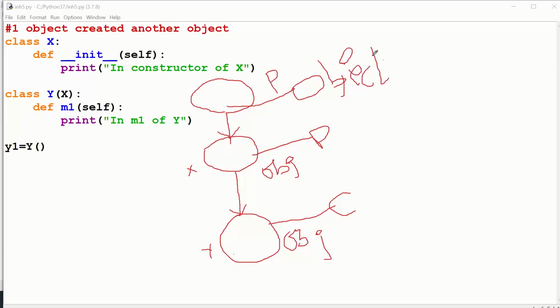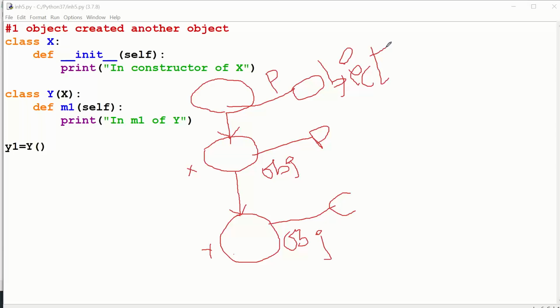Now understand very carefully how many classes are there in my program. You can refer to the diagram as well as the program behind. In this program, I have given the syntax of two classes, class X and class Y. And in this diagram, I am showing three classes. What is that?